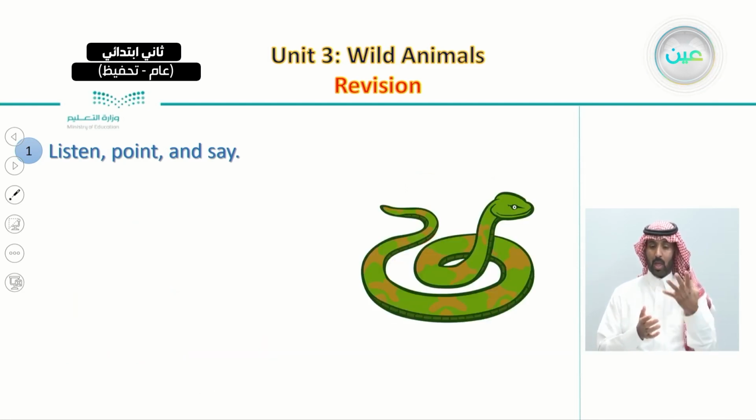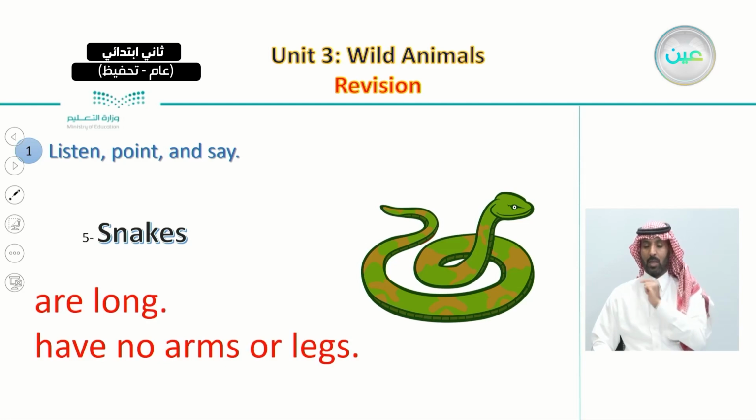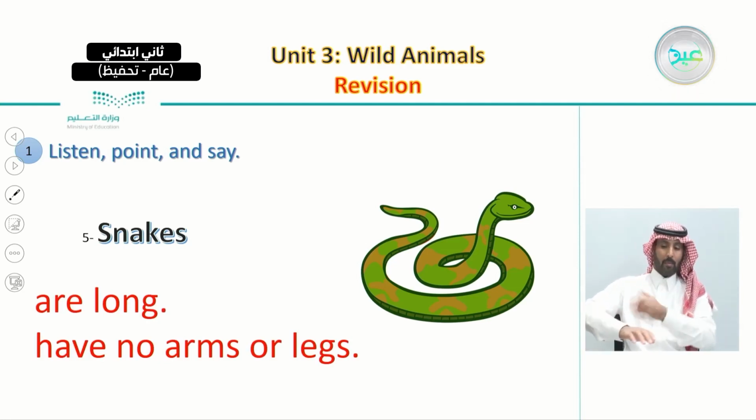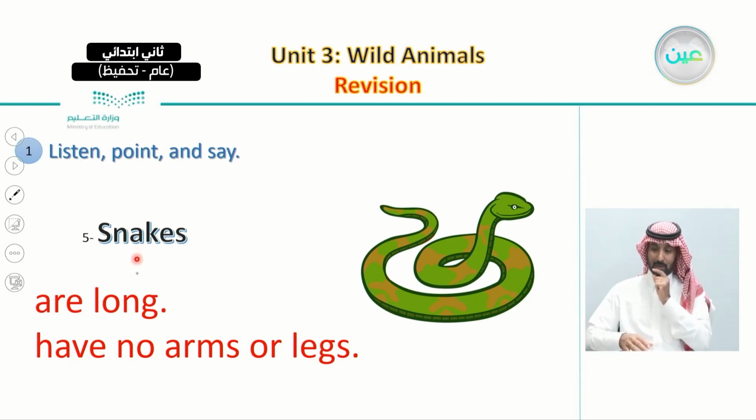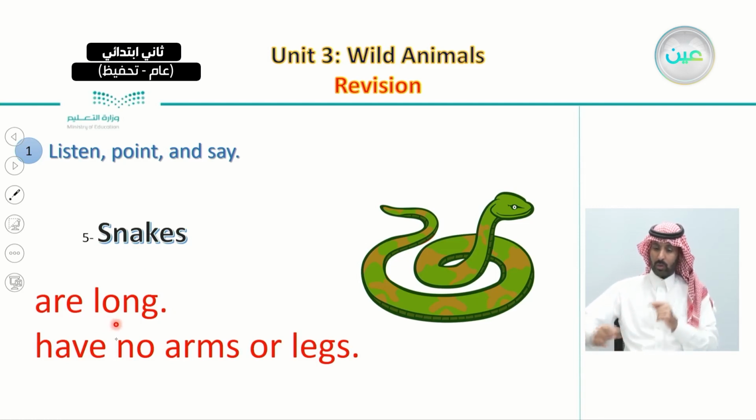The fifth one are snakes. We said snakes are long and have no arms or legs. No arms or legs. Repeat after me. Snakes, snakes. Snakes are long and have no arms or legs. No arms or legs.